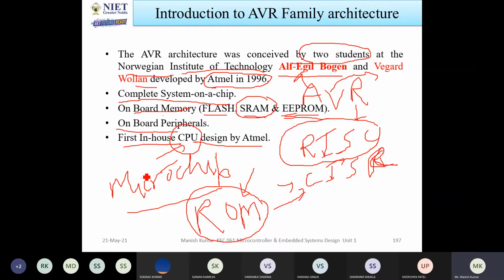Now let us consider you have a desktop. In a desktop also a CPU is there. So the CPU has so many things, and it is arranged in a box. So that is not an in-house CPU. In-house CPU means it is very small and it is designed within the organization, within the same system.